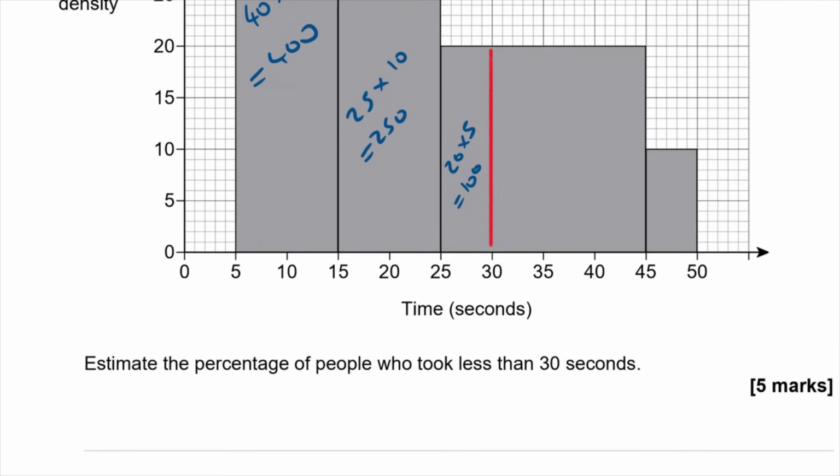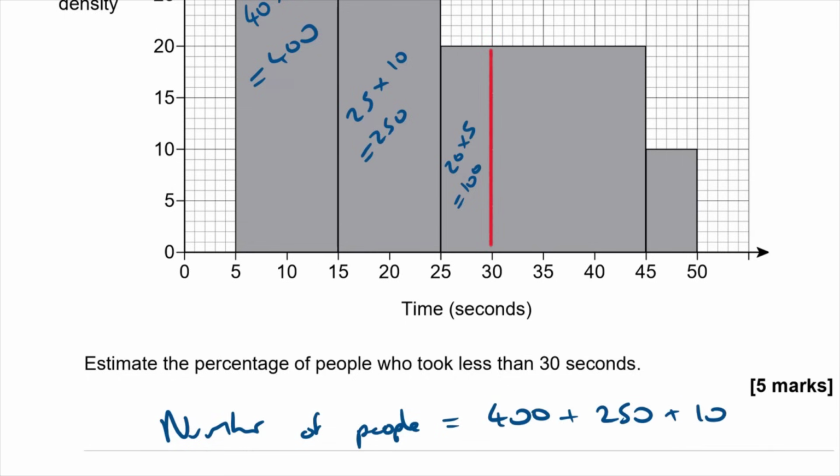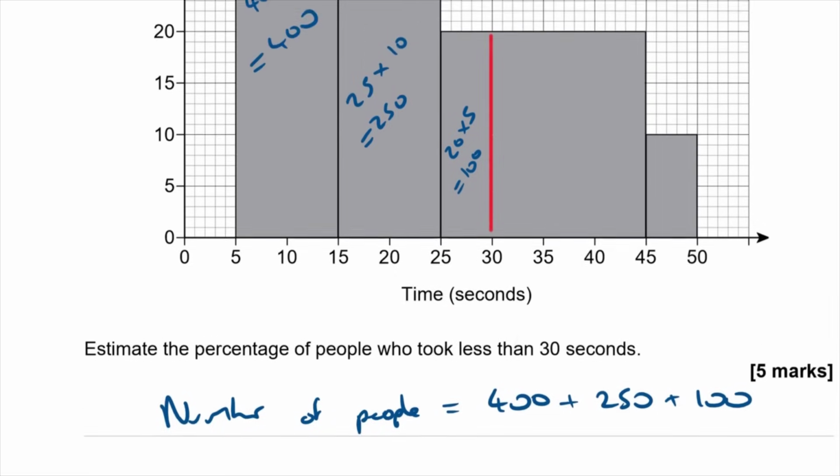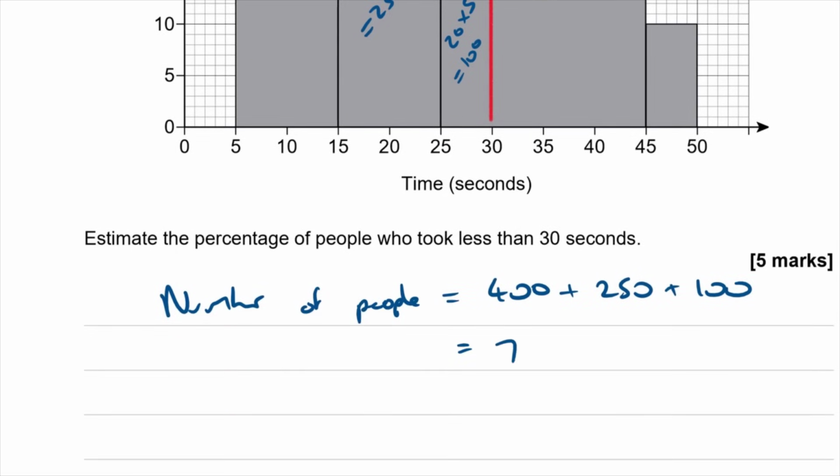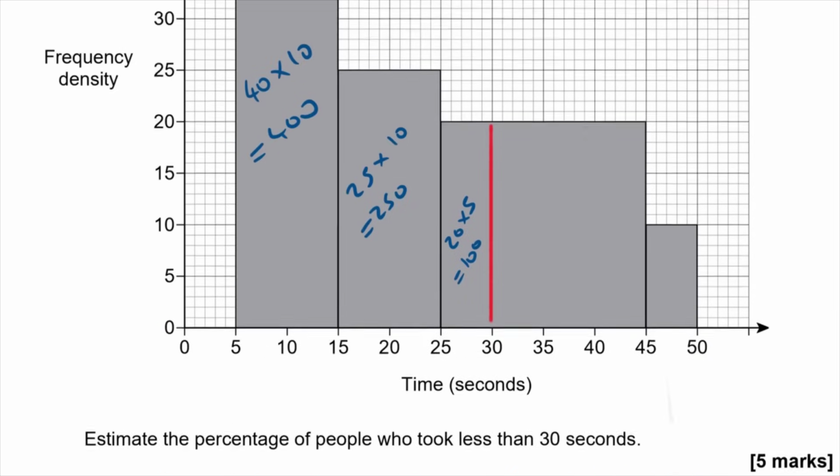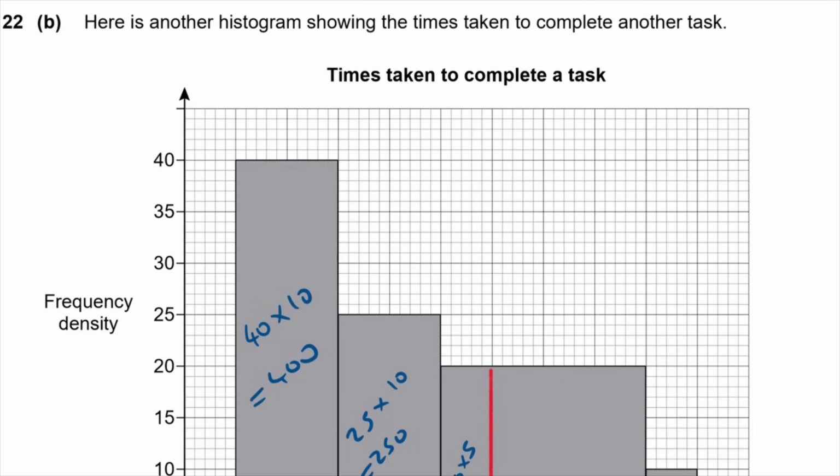So my estimated percentage of people who took less than 30 seconds. Well, the number of people is going to be those three bars added together. So 400 plus 250 plus 100, which comes to 750. So then that is a percentage. So percentage is going to be 750 out of how many people took the test.